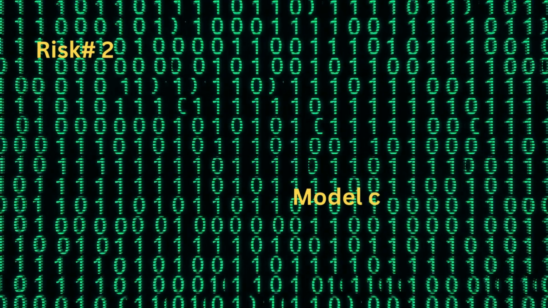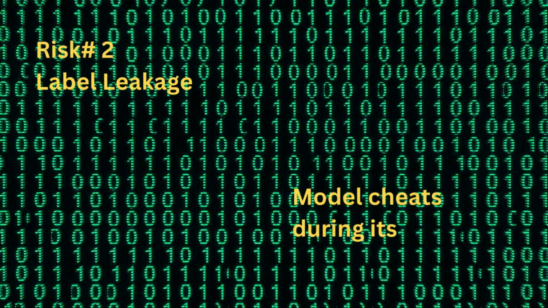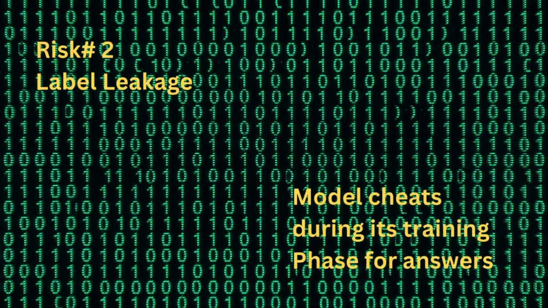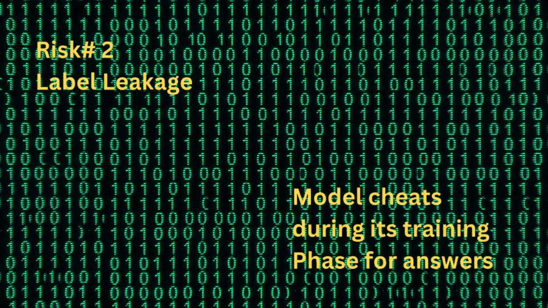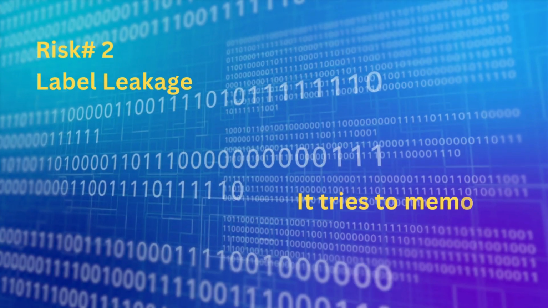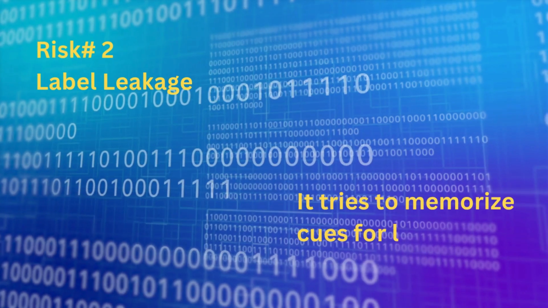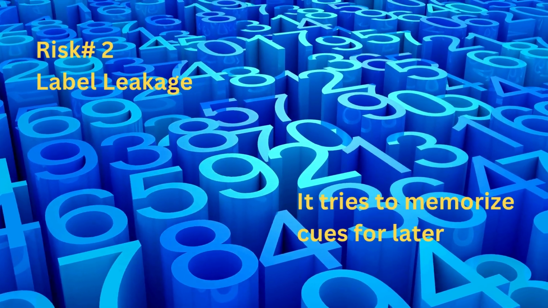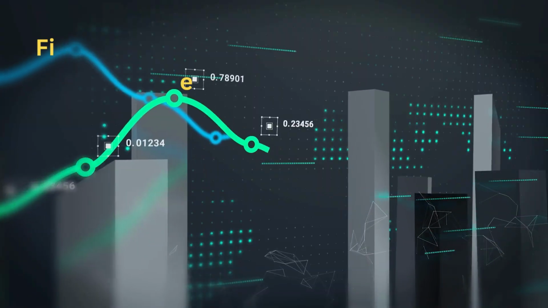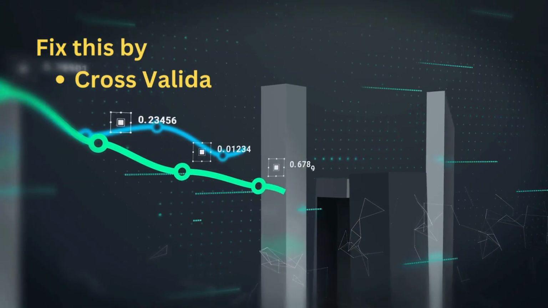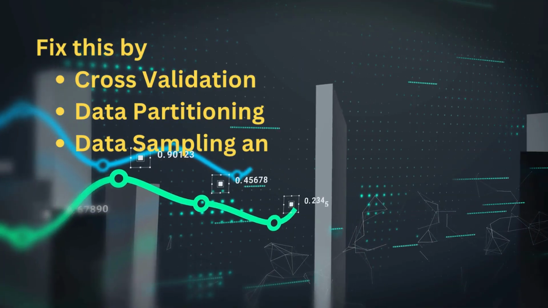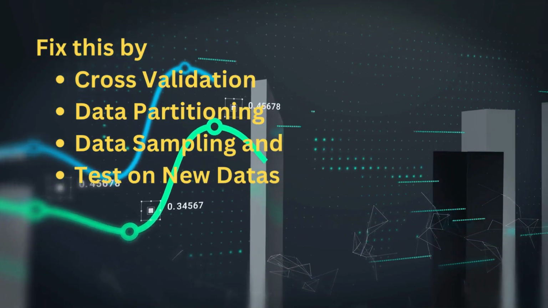Risk number two, label leakage. Sometimes your model cheats by indirectly seeing the answer during training. That is label leakage. It looks smart, but it's just memorizing clues that won't exist in the real world. The result is a false sense of accuracy. Fix it with cross validation and data partitioning discipline. Train, validate, and test on cleanly separated data sets.